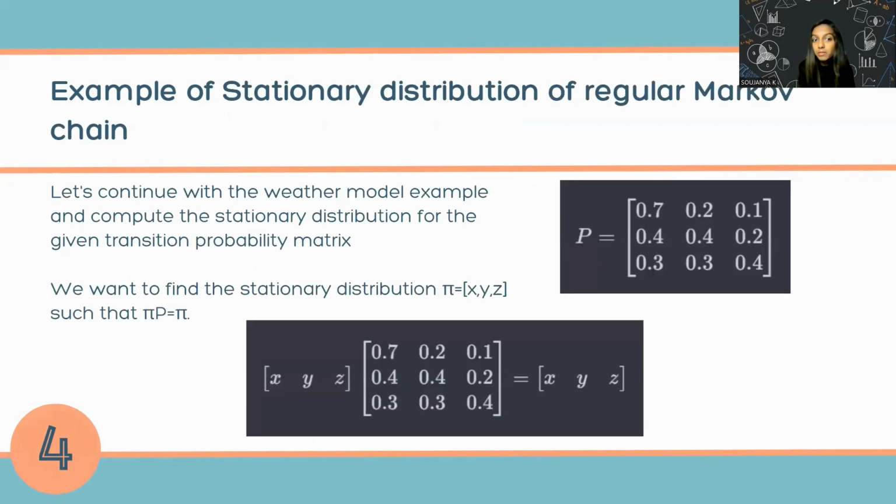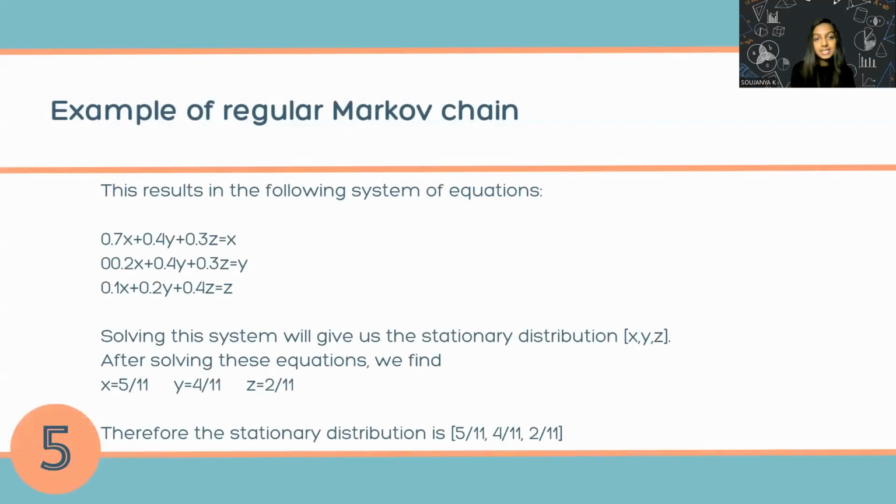This is the form: pi P is equal to pi. If we solve this representation, we get three equations, as you can see here, using normal matrix multiplication. If we solve these three equations, we get values for the variables x, y, and z.